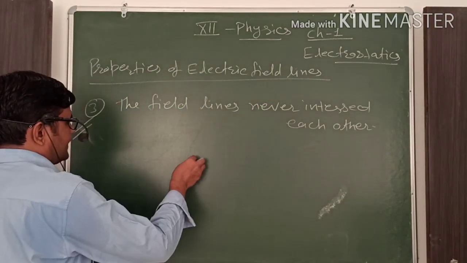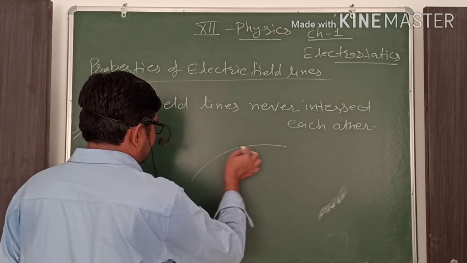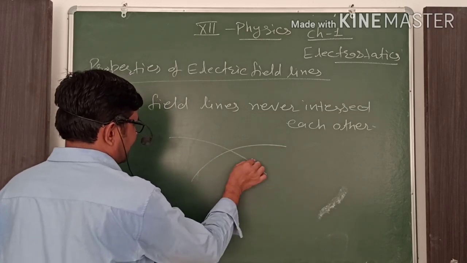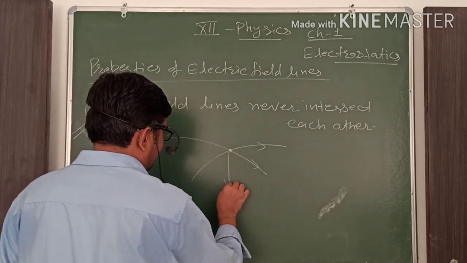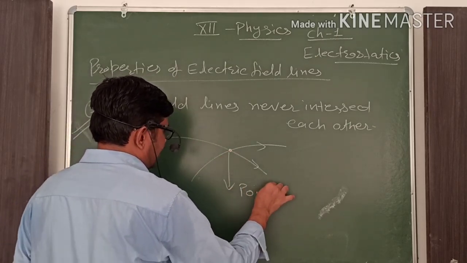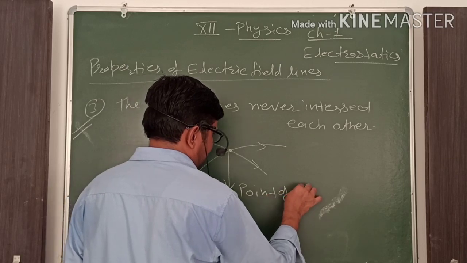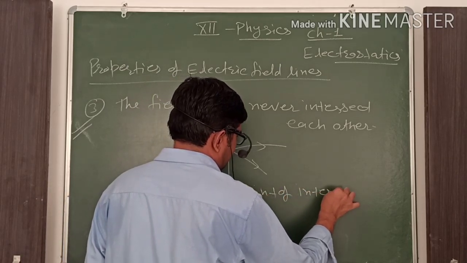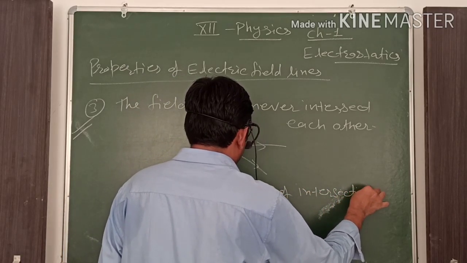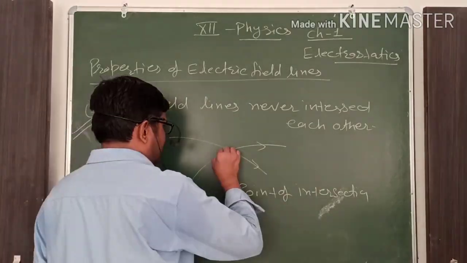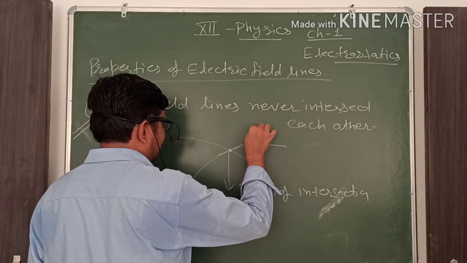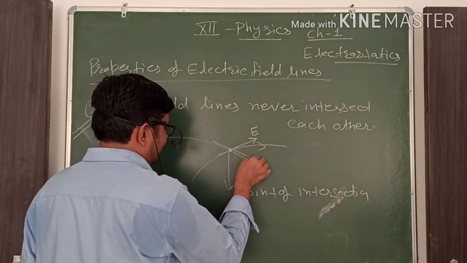Now the answer: if we consider these two electric field lines, then at the point of intersection we draw the tangents. Suppose this is the first tangent and this is the second tangent.